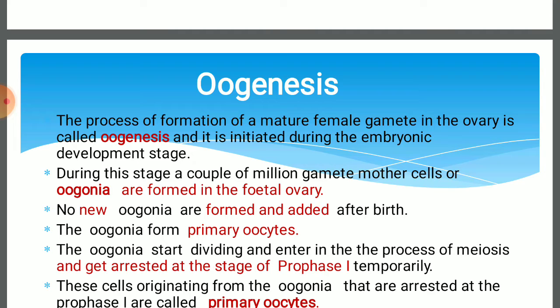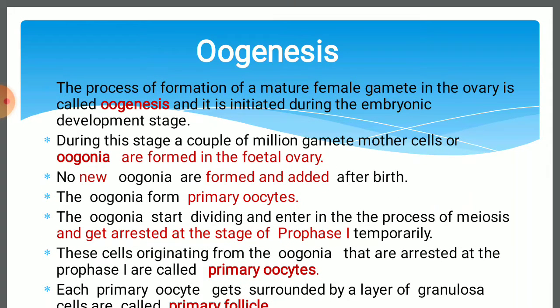The oogonia form primary oocytes. What does it mean? Oogonia undergo mitotic division. After that, they enter the process of meiosis I, but get arrested in prophase I temporarily and are now termed primary oocytes.